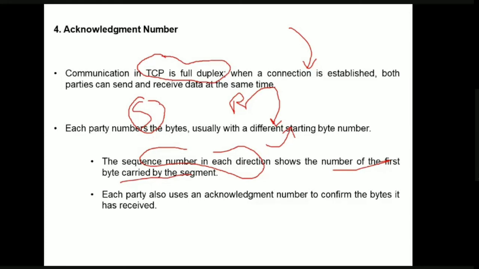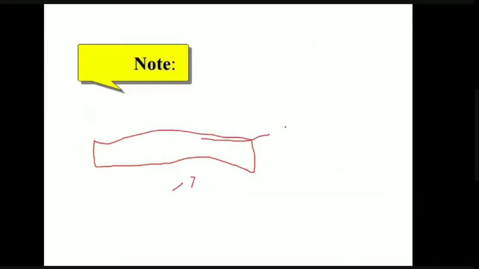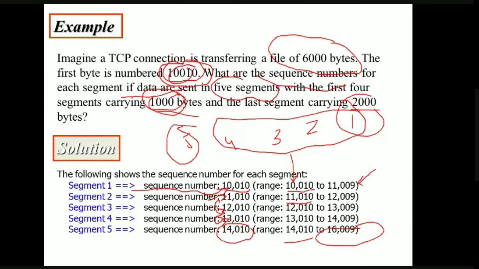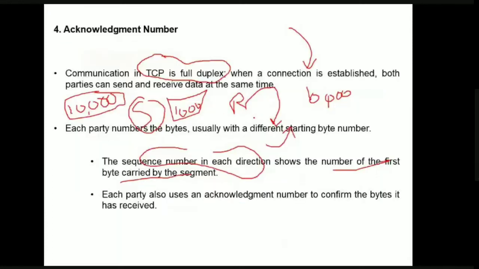So if it is sending a particular segment containing 1000 bytes, and the initial random number it started with is, let us say, 10,000, what will be the first value? 10,000 and 1000 means, what will be the value? 11,000?